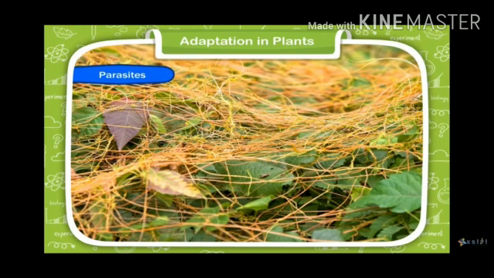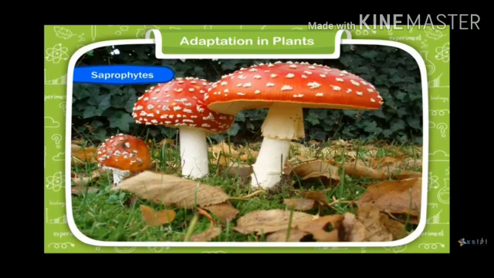Parasites. Some plants are called parasites also, as they grow in the bodies of other plants and animals. For example, tapeworm, roundworm, they enter our body and cause many diseases.